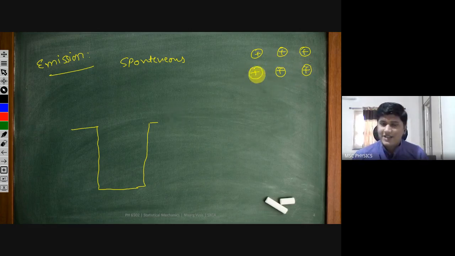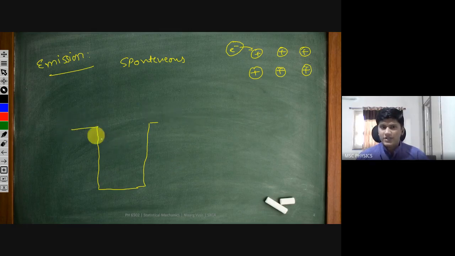If an electron comes here, it will feel some pull due to the potential of this kernel, and that potential is actually not a square well potential, but we approximate it by a square well potential, and that's what you studied in your Kronig-Penney model in quantum mechanics.